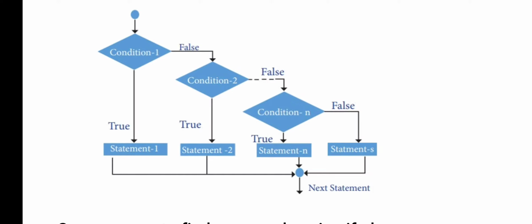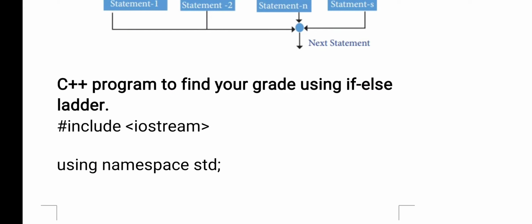One is true and the second one is false. If condition 2 is true, then statement 2 will be executed. If condition 2 is false, the next condition is tested. So here I have given n number of conditions. For the nth condition also, I have given true and false. If condition n is true, then statement n will be executed. If condition n is false, the else statement will be executed. Once you go through the flow chart, because in the exam the flow chart also carries marks, now you see the example program.